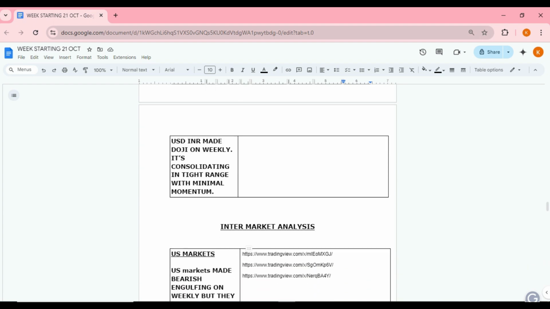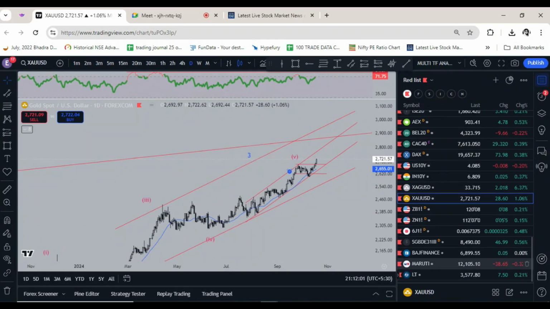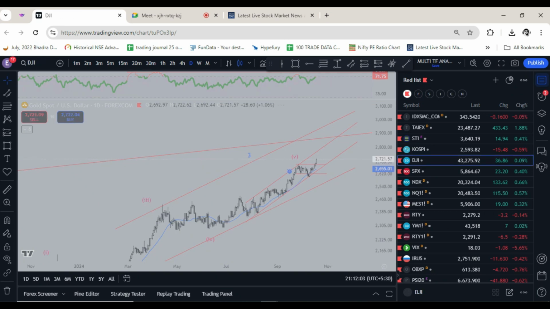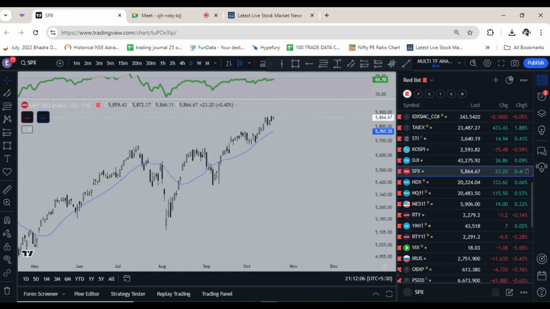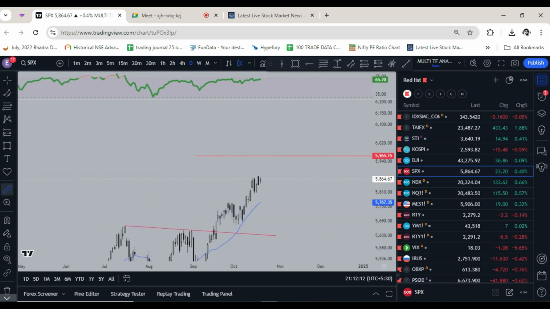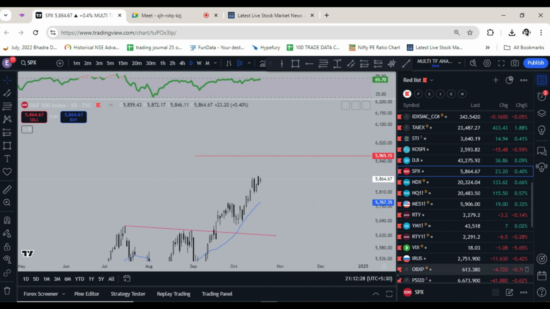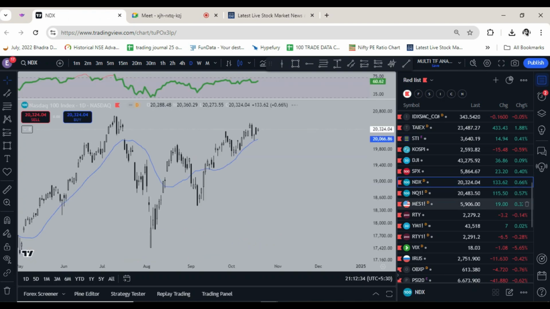Then USD INR, nothing. RBI is just keeping it in a range. US markets are still holding, obviously because of elections. But they're almost there. The S&P 500 is 1.6% away from the target, but 6200 is the final target, which is 5.5% away. So the party is not very long now. I think in the next 20 to 25 days, or maybe 1 month, US markets will top out.